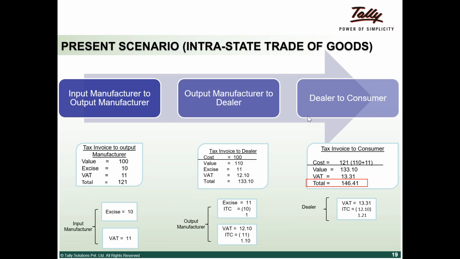Again, Pradeep asks, will there be exemption for SSI units? As on date, there is no exemption for anybody except your threshold limit of 10 lakhs, or 5 lakhs as the case may be. Northeast is 5 lakhs. Right now they haven't come out with any exemption for anyone, though there are a lot of people trying to lobby for a few things. So if your turnover is more than 10 lakhs, you will be under the purview of tax.